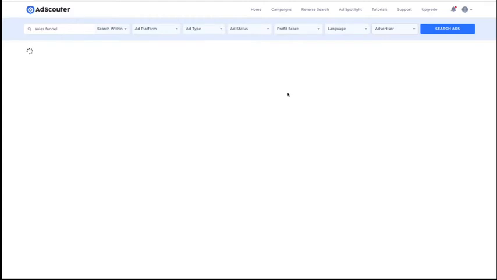But usually you can search for a term within the software. Within a matter of seconds, you'll be able to bring up hundreds, if not thousands, of different results for that keyword. The larger the amount of keywords, or the more broad the keyword you enter in, the longer it's going to take. However, max time I think it's ever taken with a search is about 1 minute to process all of those ads that are for that particular search. So in a moment here, it's going to load up all these different ads.